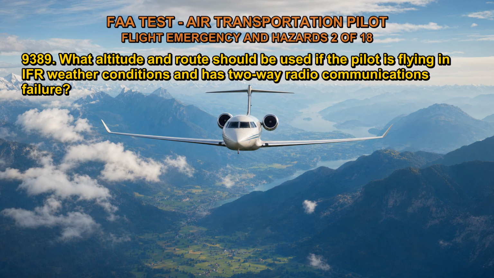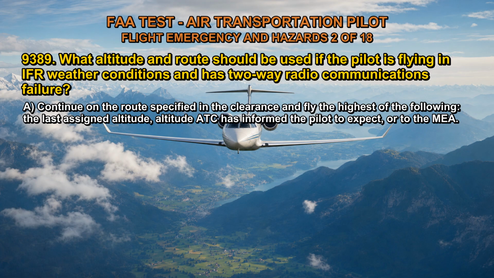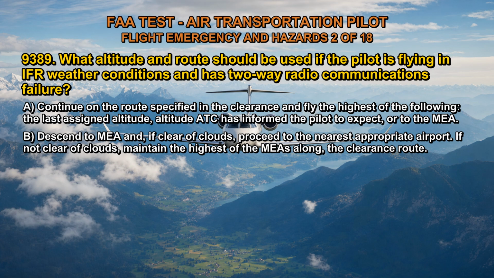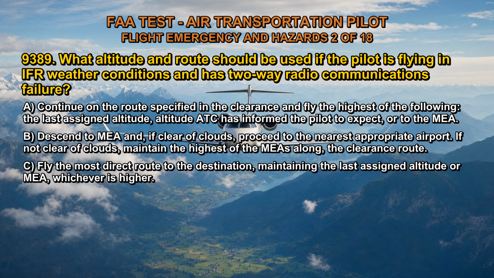9389. What altitude and route should be used if the pilot is flying in IFR weather conditions and has two-way radio communications failure? A. Continue on the route specified in the clearance and fly the highest of the following: the last assigned altitude, altitude ATC has informed the pilot to expect, or the MEA. B. Descend to MEA and, if clear of clouds, proceed to the nearest appropriate airport. If not clear of clouds, maintain the highest of the MEAs along the clearance route. C. Fly the most direct route to the destination, maintaining the last assigned altitude or MEA, whichever is higher.